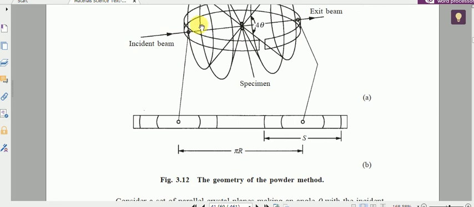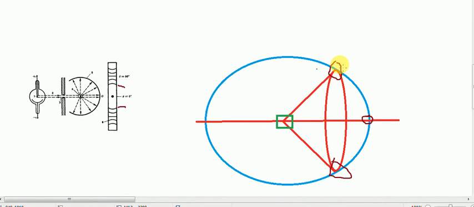You can see this is the incident direction point, and this is the exit point, and the separation between two sections of the cone here. Let me mark this separation, this distance. This is S, the distance S.